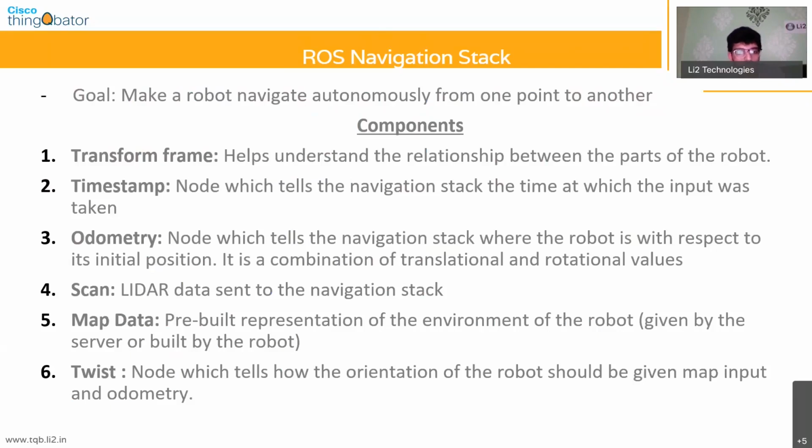And the third component is the odometry. Now, I briefly discussed that in the previous slide as well. The odometry basically tells the navigation stack where the particular robot is with respect to where it initially began. So it's a combination of both translational values as well as rotational values. Rotational values are roll, pitch, and yaw, and translational values are the X, Y, and Z coordinates of a particular robot. And then you also have the scan component.